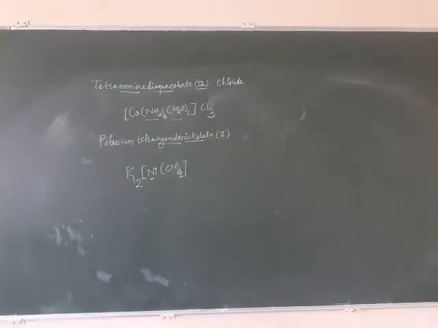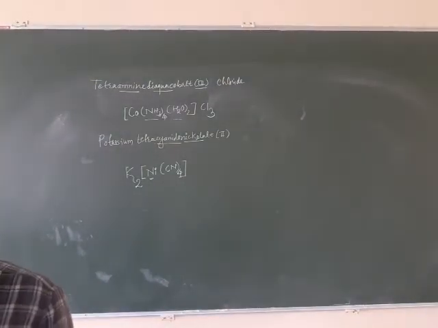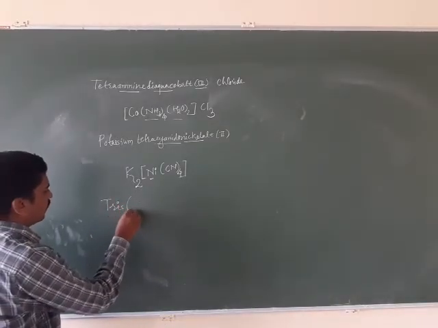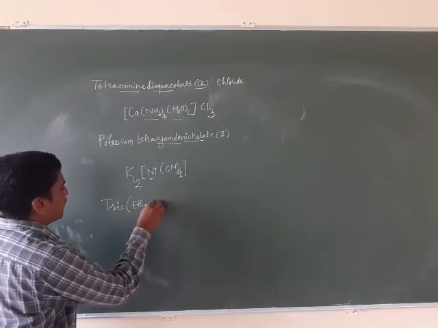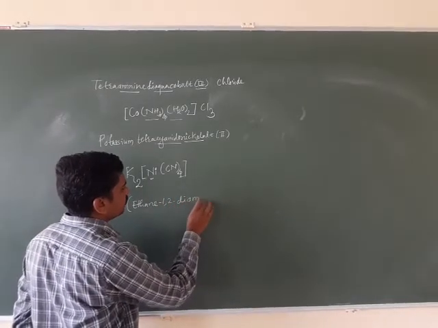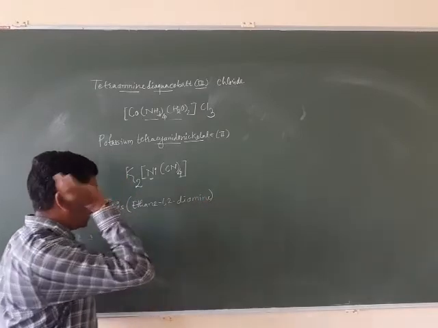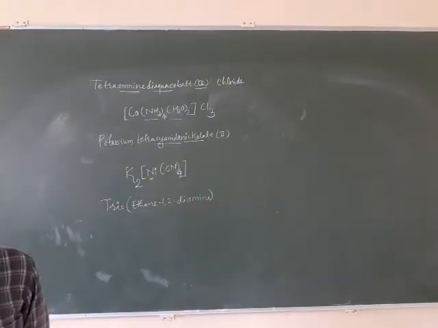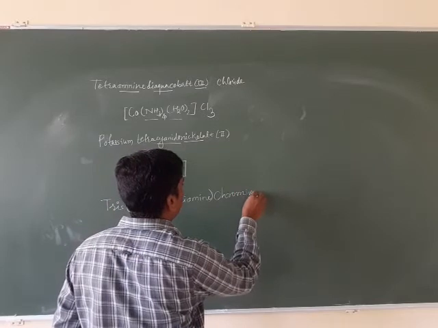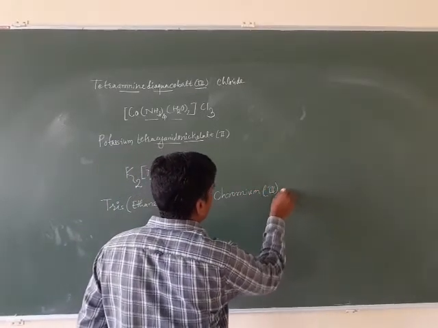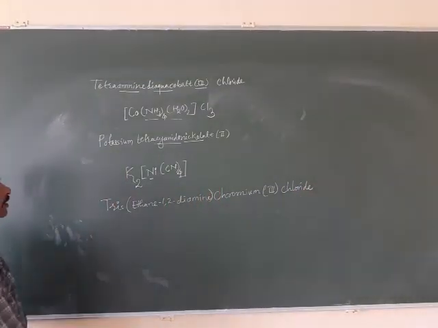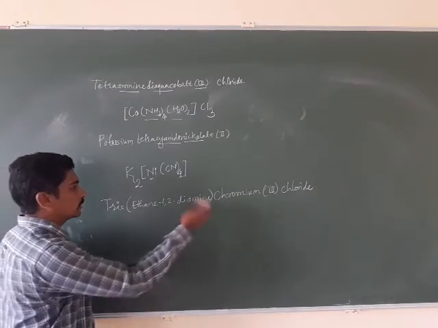The next one is tris(ethane-1,2-diamine)chromium(III) chloride. Positive ion first, no problem.